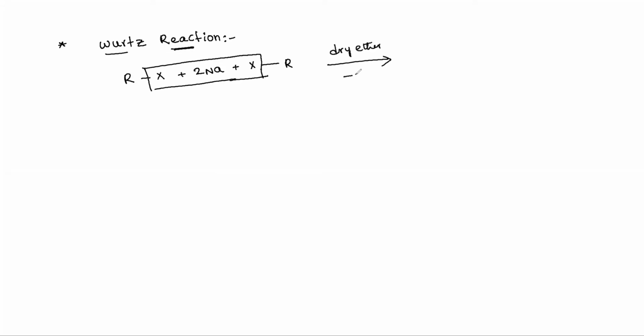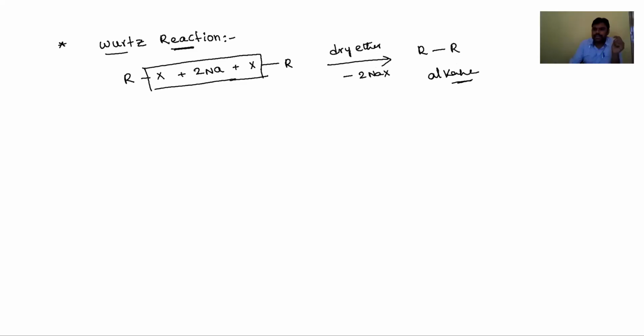Then, with loss of sodium halide, R-R is produced, meaning alkanes. So in the Wurtz reaction, a new carbon-carbon bond is formed. You have to remember this carefully.